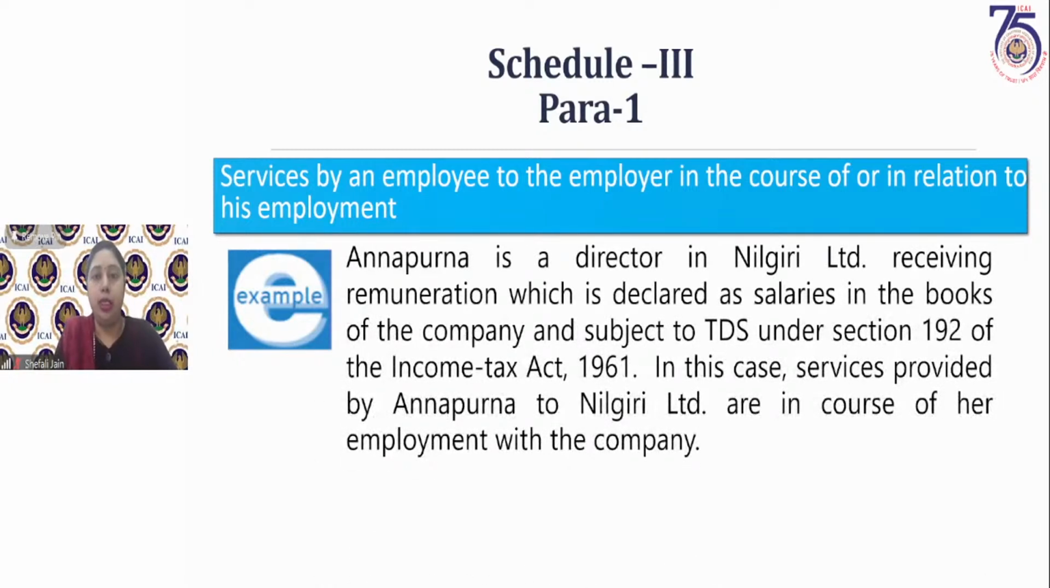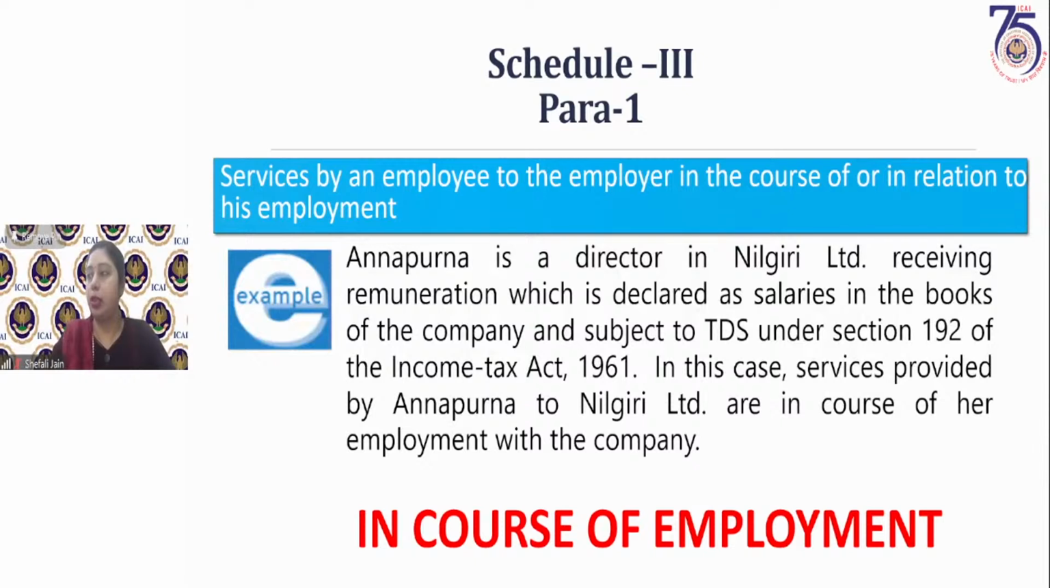Now let us see an example. If any director is receiving any remuneration which is declared as salaries in the books of accounts of the company, and the company is deducting TDS under the Income Tax Act on that salary, then that amount will not be considered as a supply. The services provided by the director to the company will not be treated as a supply because it is in course of employment. So the important point is that it should be in the course of employment. Anything given by way of contractual agreement of employment will not be termed as supply.